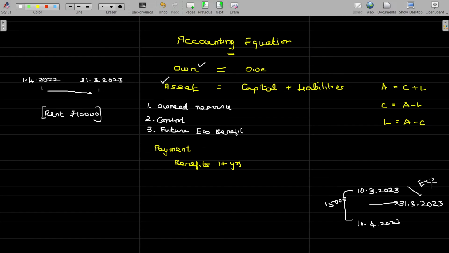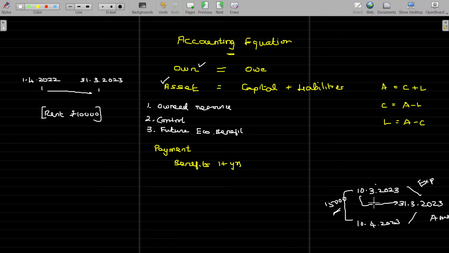Expenses. Any payment that could be enjoyable after this period will be an asset. Is that okay? Now the rent you have paid here, being 15,000, covers the period from 10th March to 10th April. So these are the periods for which that 15,000 is going to be covered. Here, from this date to this date is already expired.